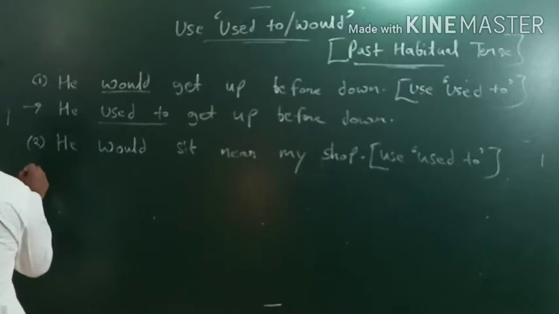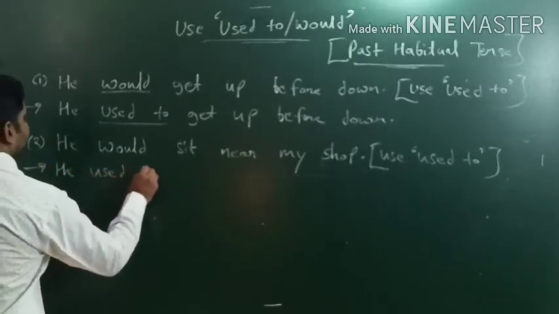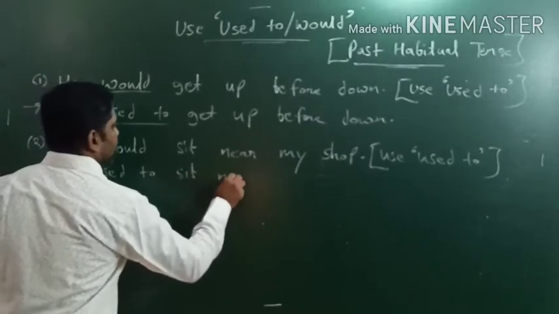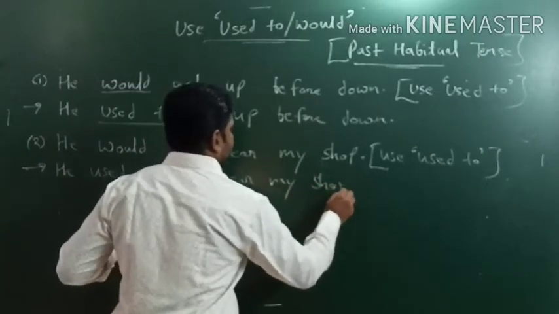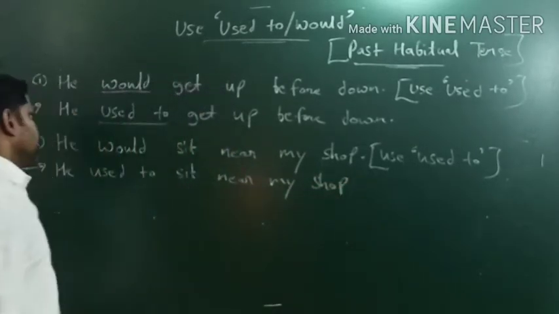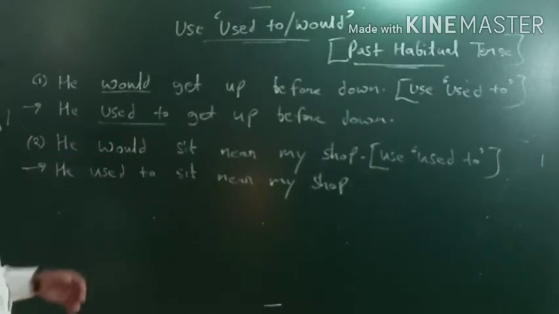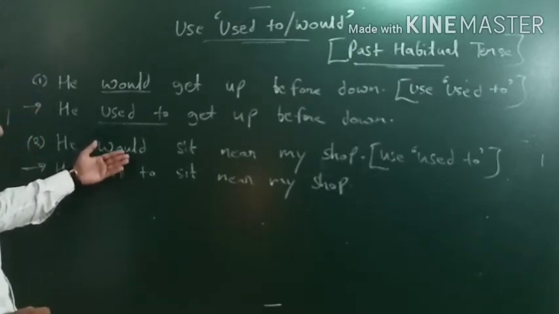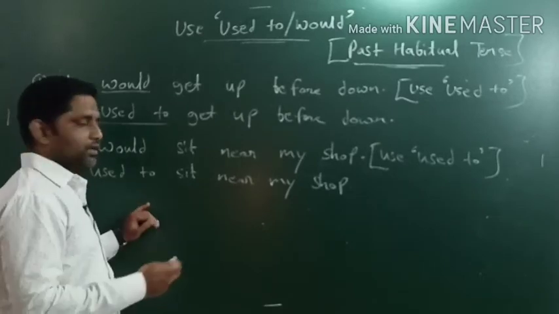How did we do that? He used to sit near my shop. So he would sit near my shop. He used to sit near my shop. वह मेरी दुकान के पास बैठा करता था या बैठा किया करता था.